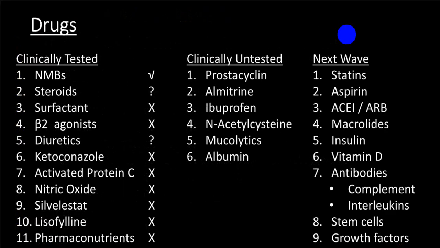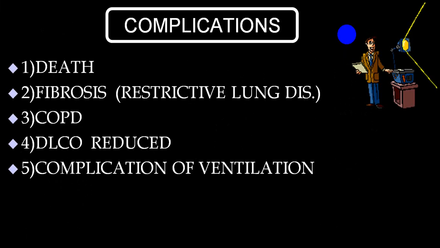These are a big list. You can see there is a big list. They even give statin, aspirin, ACE inhibitor, insulin, vitamin D, complements, stem cells, growth factor, gene therapy, prostacyclin, ibuprofen, N-acetylcysteine, mucolytic, albumin, etc. But you can understand if there are multiple choices, none is effective.